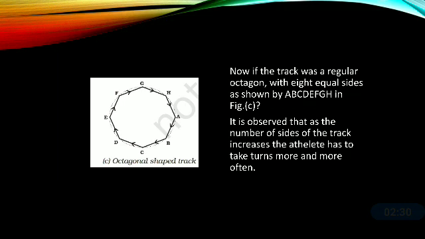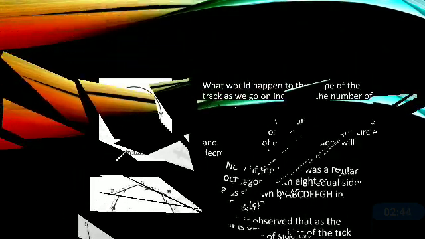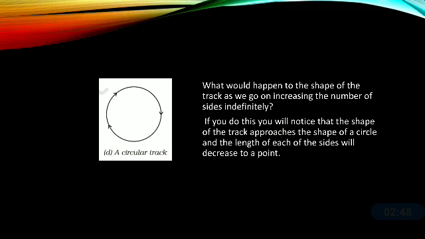Now, it is observed that as the number of sides of the track increases, the athlete has to take turns more and more often. That means he has to quickly change the direction of motion. Now, what would happen to the shape of the track as we go on increasing the number of sides indefinitely? If you keep on increasing the number of sides, ultimately you are going to make a circular shape. So the shape of the track approaches the shape of a circle and the length of each of the sides will decrease to a point.